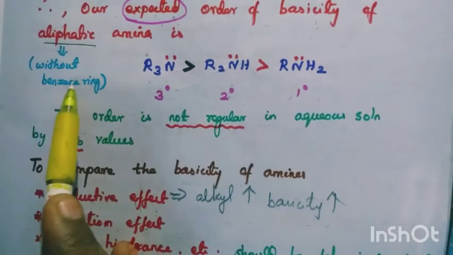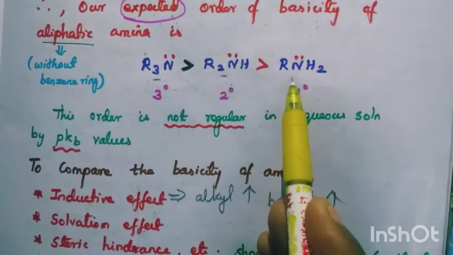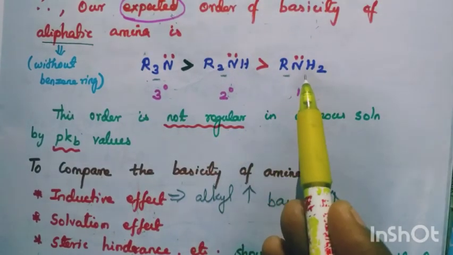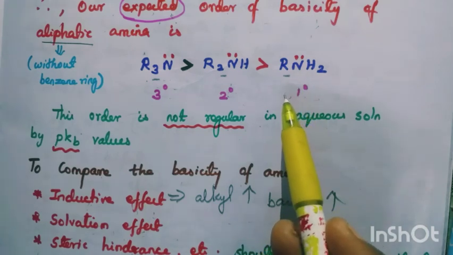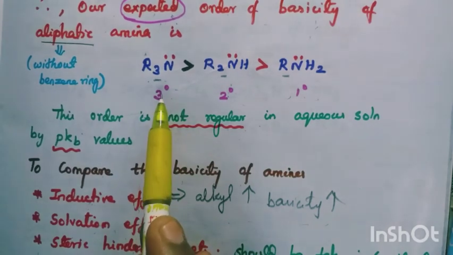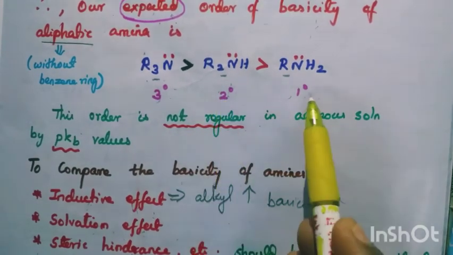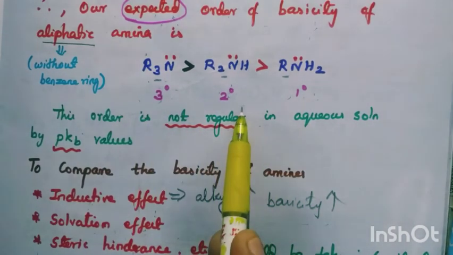That is aliphatic, without a benzene ring. 3 alkyl groups, 2 alkyl groups, 1 alkyl group. So we expect tertiary greater than secondary greater than primary.